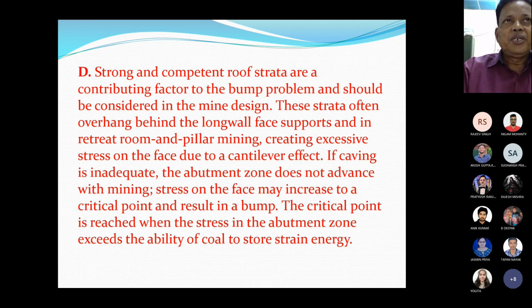Strong and competent roof strata are a contributing factor to the bump problem. If the roof strata is very strong and very competent, then there is more chance of coal mine bumps. These strong strata often overhang behind the longwall face supports and in retreat room and pillar mining method, creating excessive stress on the face due to a cantilever effect.